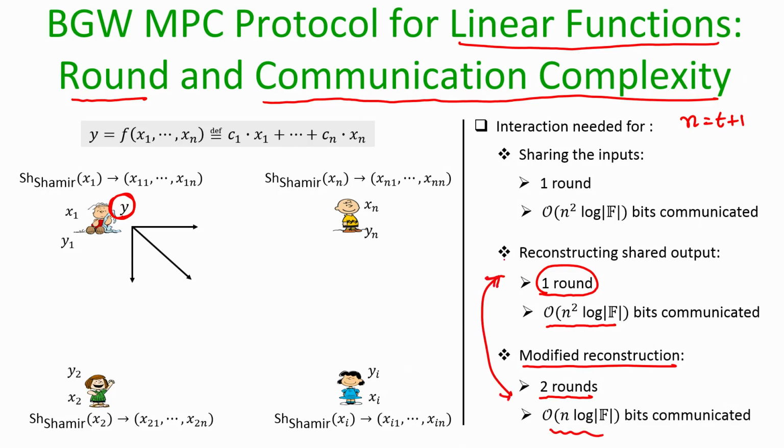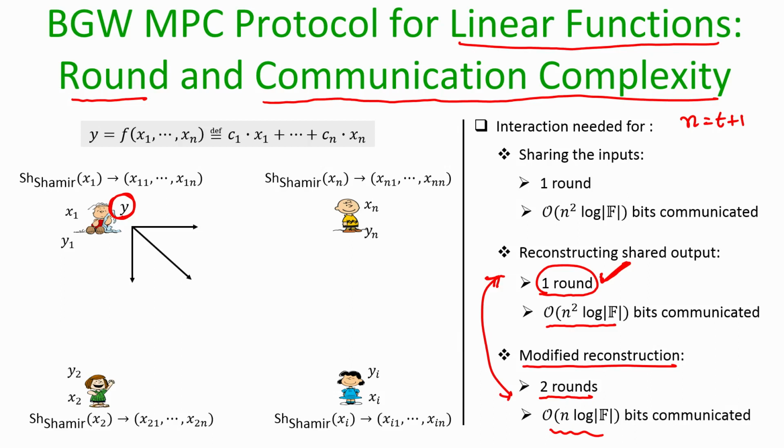If your network is very slow, where you cannot afford to communicate multiple times among the parties, then go for this one round approach. That means, if the bandwidth is not an issue, but the number of times the parties need to open the socket and interact is the issue, then go for this one round approach. But if the bandwidth is the issue, the network is stable and you can communicate as many times as possible, but every time your bandwidth is very small, then go for this two round approach.